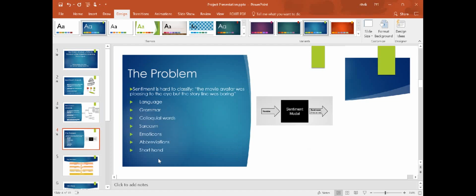Now coming on to the problem. One can clearly see that categorizing a sentence as negative, positive, or neutral can be difficult. The phrase "pleasing to the eye" can be considered positive, and "storyline was boring" negative. But the degree of positivity and negativity of the sentence is somewhat ambiguous. Apart from that, the grammatical structure of the text, abbreviations, etc. all have an impact in classifying the polarity of the text.